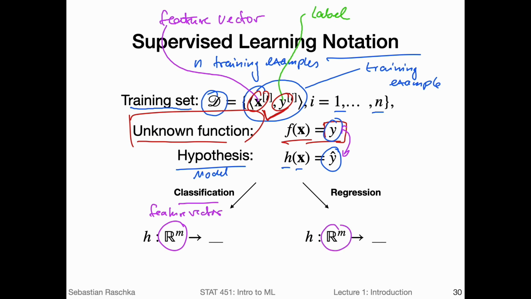And here I have 1, 2 for regression. So if I give it the feature vector, and I mentioned this already multiple times when I was talking about this slide, what should go here on the right-hand side? So the hypothesis takes in this x, and what does it output? Just a way to double check that you followed the concepts on the slide. Maybe pause the video now, and I will resume in a few seconds.